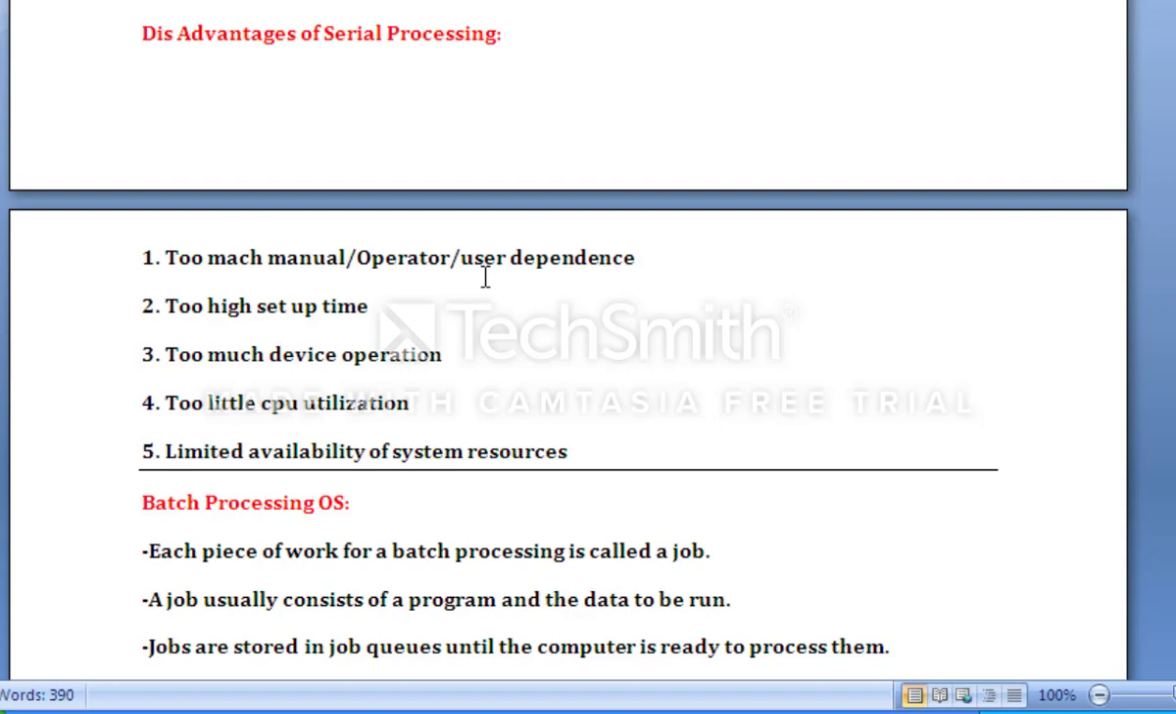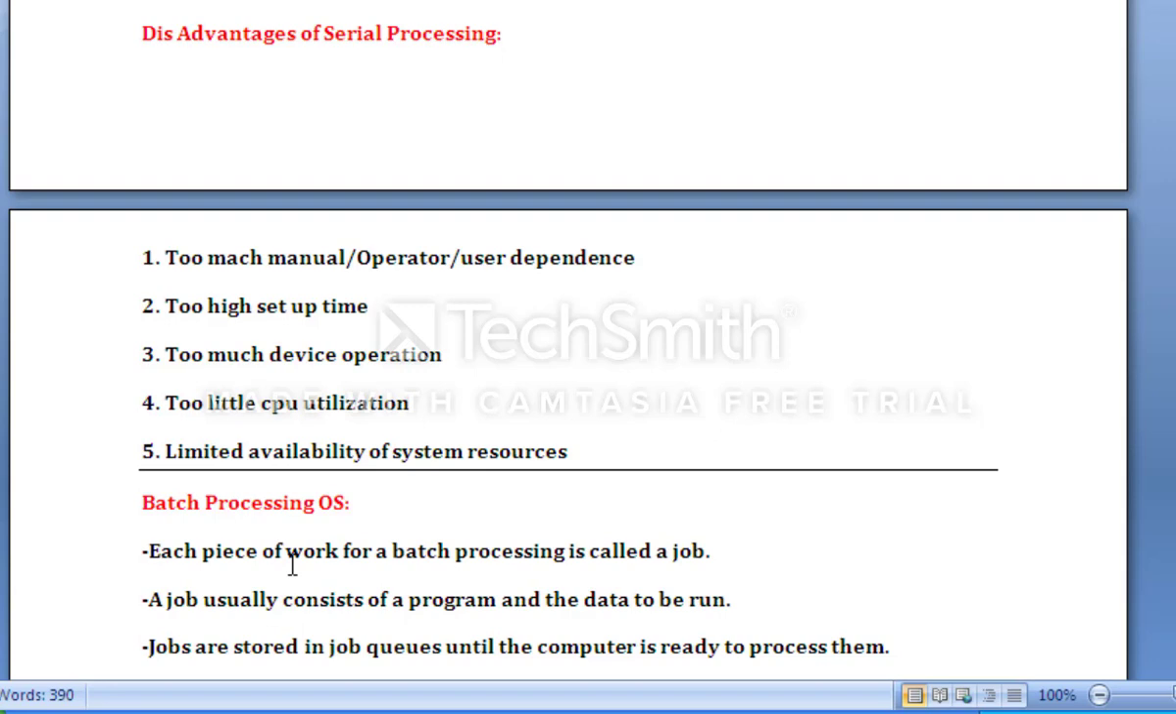Too high setup time, because each hardware is managed by an expert, so it will take too high setup time. Too much device operations, because each user performs independently on the hardware device, so it must take very long time again. That is why too much device operations.